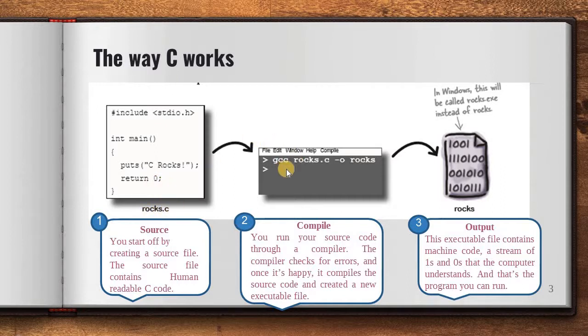So if I want to compile my C program, then after the GCC command I have to mention my C file name, that is rocks.c. Once you execute this command, your output file will be generated, but you have to identify it with your own name. That's why you also have to mention the name of your output file. So -o, and after that you mention your output executable file name. I have mentioned rocks, that's why the executable file is named rocks. This is the thing in the terminal. But if you are using Windows, then it will be called rocks.exe instead of rocks.